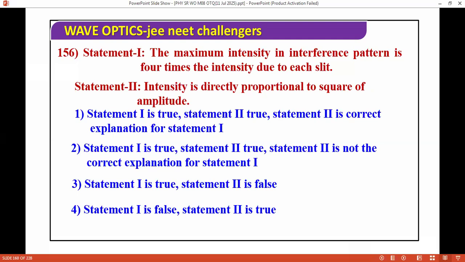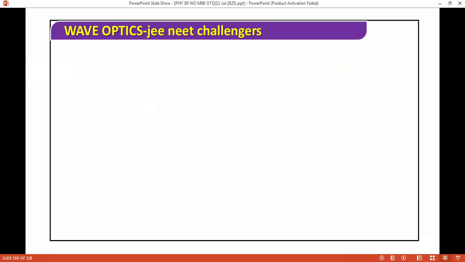So in this question, the maximum intensity in the interference pattern is 4 times the intensity of a single source, because intensity is directly proportional to the square of amplitude. So this is again okay. Easy questions. The correct answer will be both true and the correct explanation. If you know the basics, you can do these questions. Next question, I'm moving on.